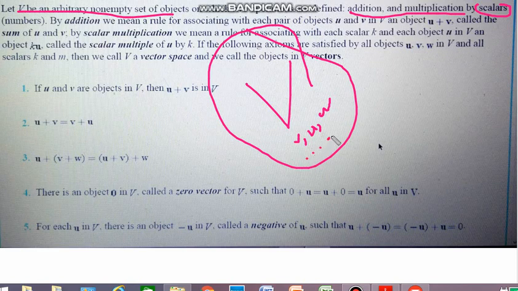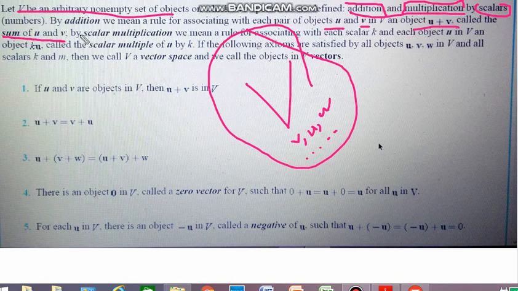If there are two operations defined on these sets, addition and multiplication by scalar, and u and v are vectors in V, then an object u plus v is called the sum of u and v, meaning addition is defined.